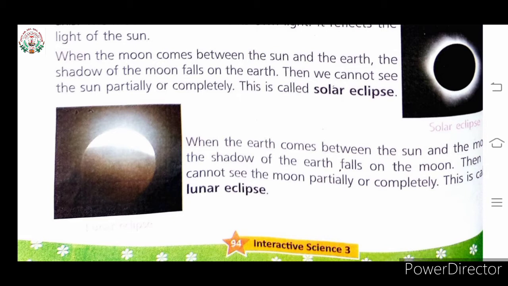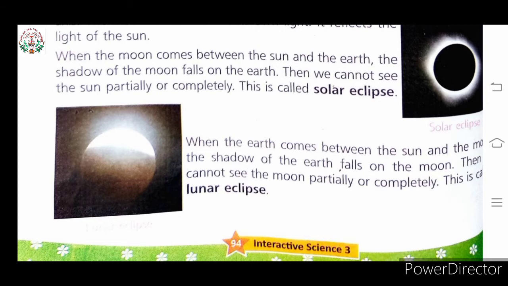In lunar eclipse, what happened? When the earth comes between the sun and the moon, the shadow of the earth falls on the moon. Then we cannot see the moon partially in lunar eclipse, and in solar eclipse, children, we cannot see the sun partially or completely. This is the common difference between solar eclipse and lunar eclipse.